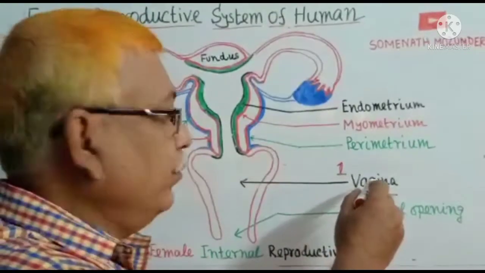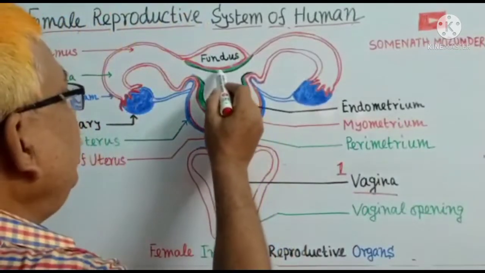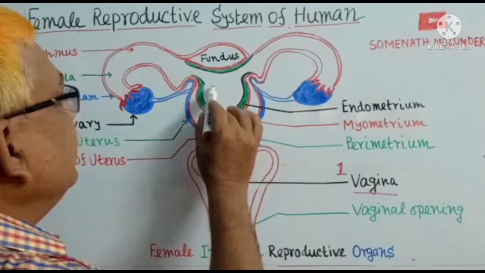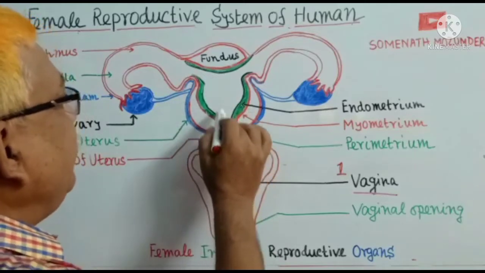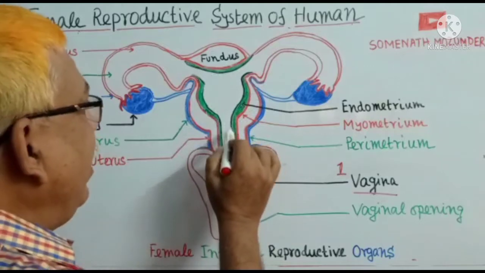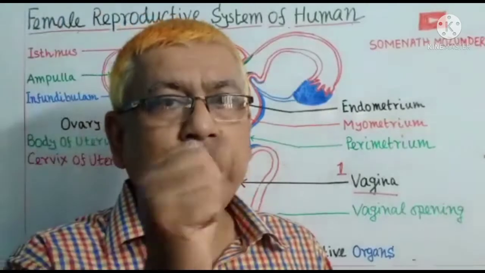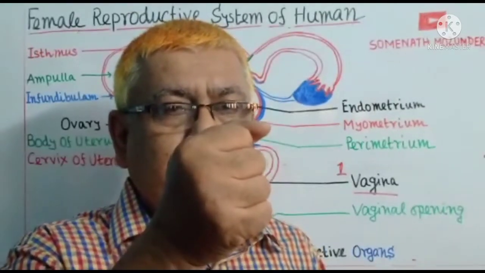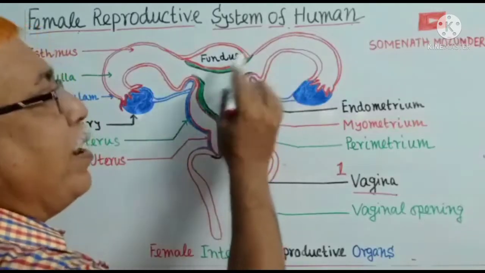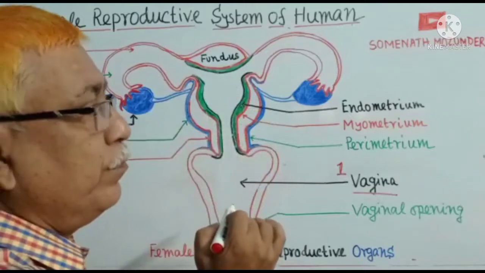After vagina, then uterus. This region is uterus. It is a pear-shaped muscular organ about the size of a fist. Uterus consists of 3 parts.